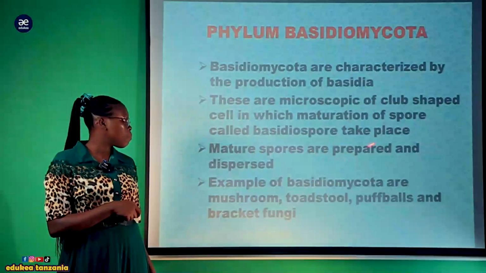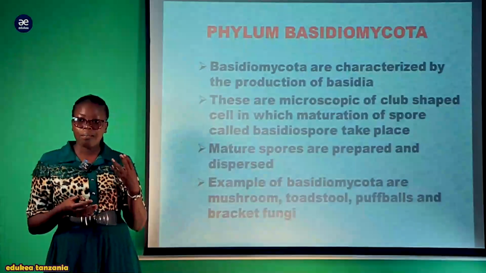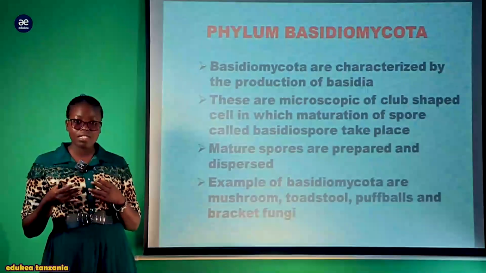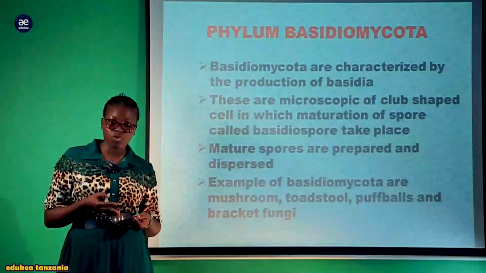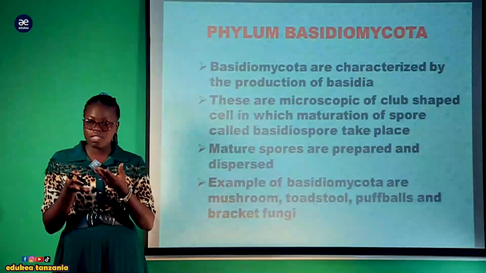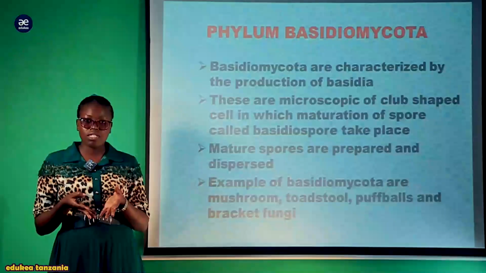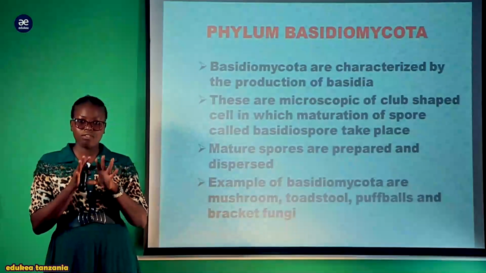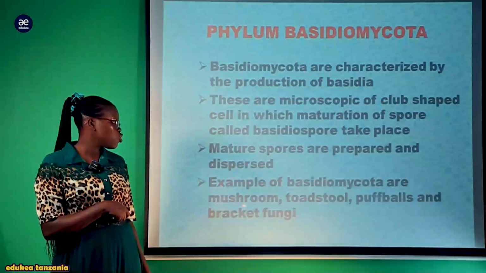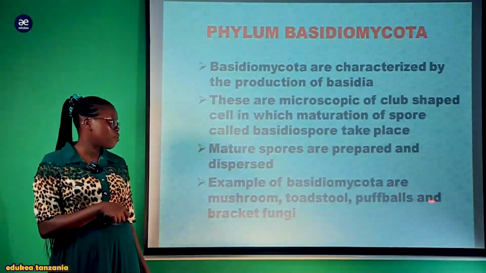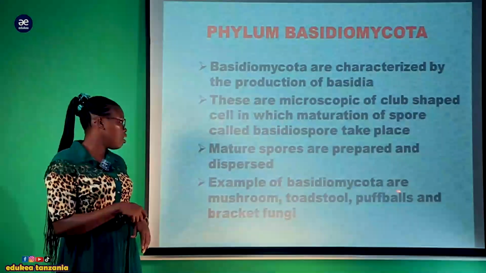Also, mature spores are prepared and dispersed. After maturity, these mature spores are prepared, and they are dispersed, where they burst so as to allow for other growth. Example, you can get the mushroom. Unakuta kwa mfano hizi hapa mushroom uyoga na kwa zinaota kwa sana sehemu zenye uozo zile ambazo kwa decaying organic matter, ambapo kuna moisture vile na kwa zina grow kwa wingi kwa pamoja, zinakuwa zimerundikana sehemu moja. So the examples of Basidiomycota are mushroom, kuna toadstool, kuna puffballs na bracket fungi. These are examples of the Basidiomycota.